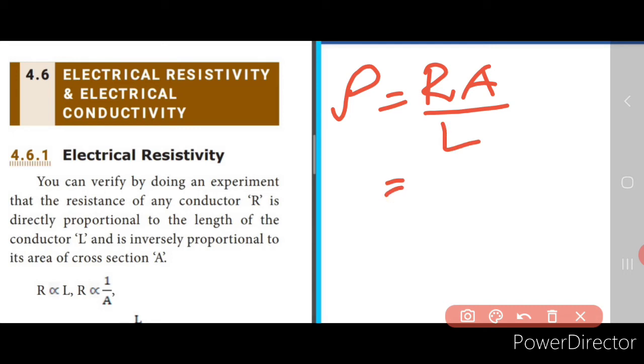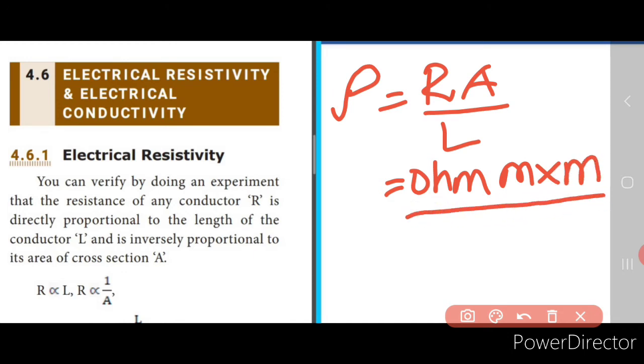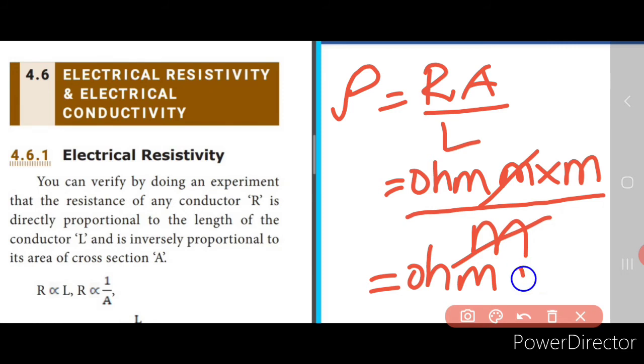Now what is the unit for resistance? Ohm. What is the unit for area? Meter square. Now this can be written as meter into meter square. Now what is the unit for length? Meter. Can I cancel this meter and meter? Okay. Now what is left? It is ohm meter. So the unit of the resistivity is ohm meter.